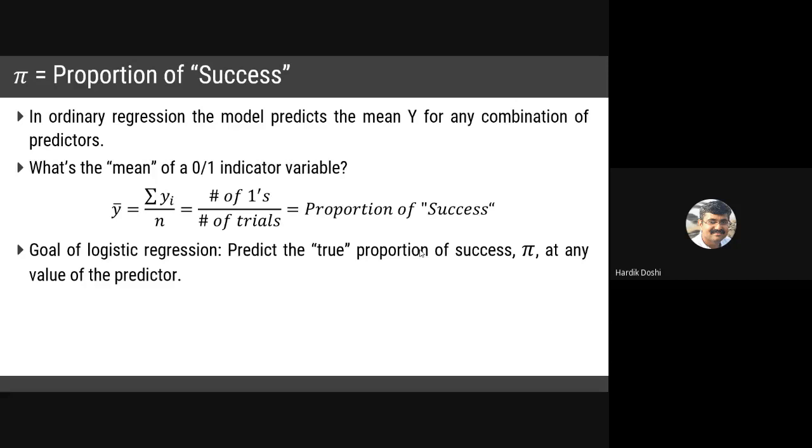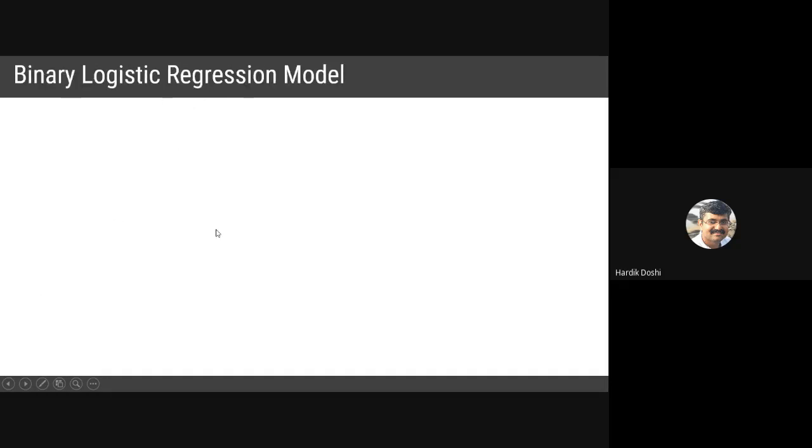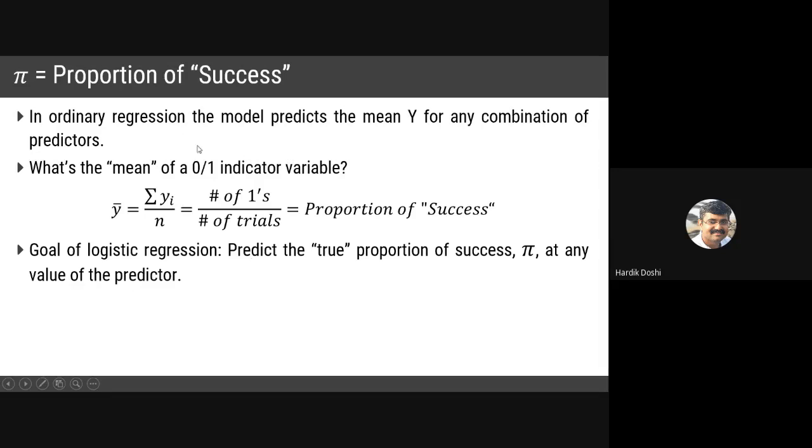So what is the goal of logistic regression now? Predict the true proportion of success, which we represent as pi at any value of the predictor. We want to represent this in linear form.